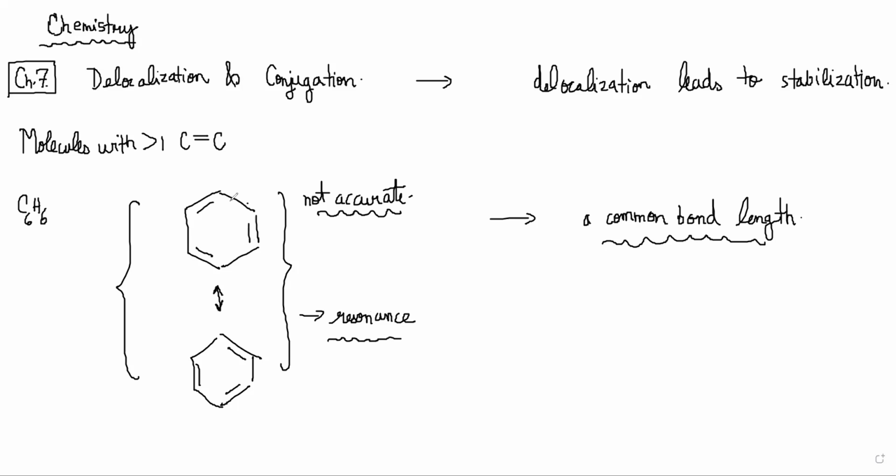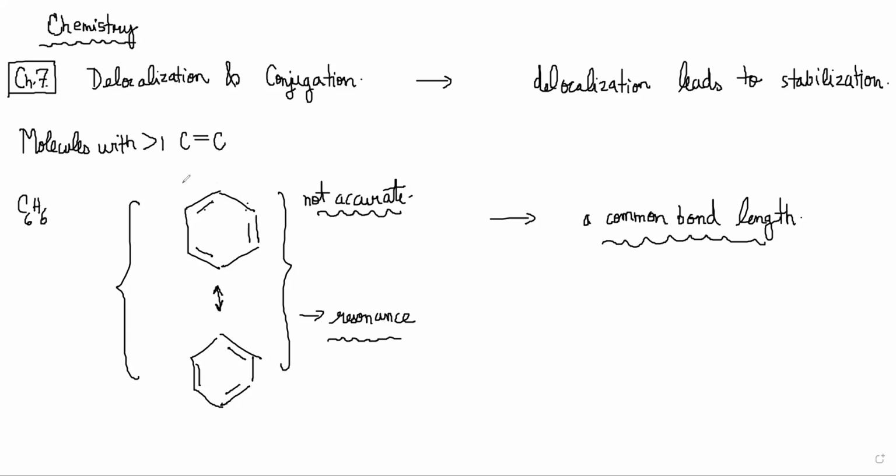It's not like electrons are jumping, double bond electrons from here are going here, and then from here going here. It's not actually happening like that. Actually what is happening is all of these carbons have p orbitals, because every carbon is sp2 hybridized.